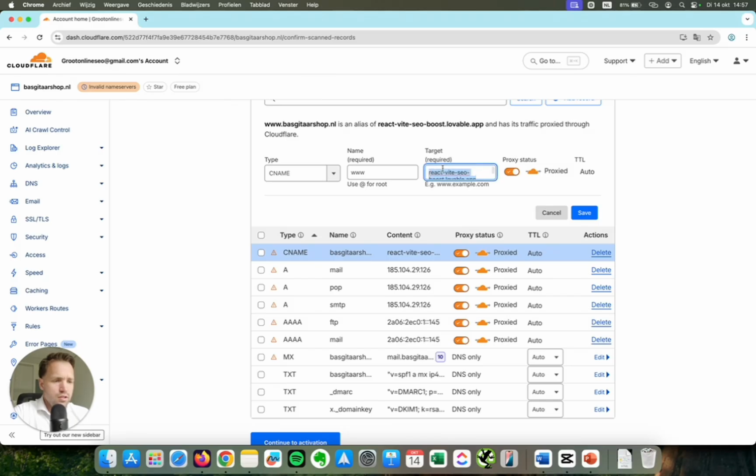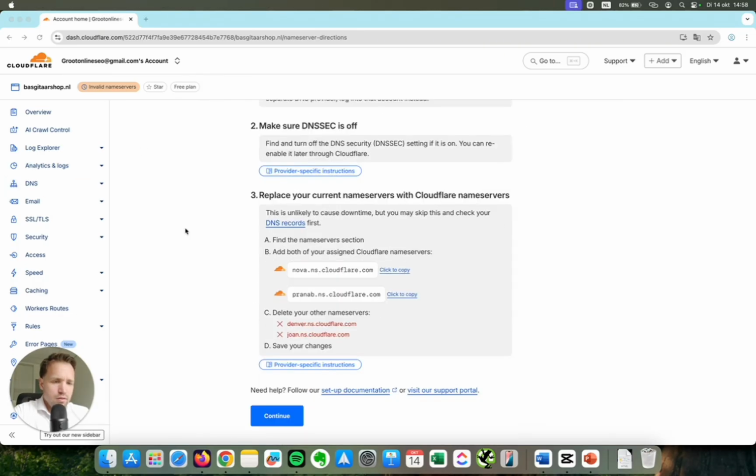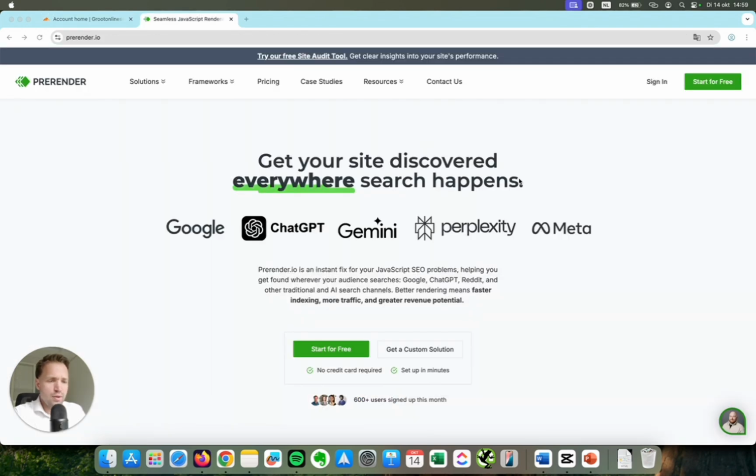Now for the other, go CNAME again, add here in the name www. Type in the location of where your Lovable app is hosted, or your other, or Bolt, or Replit. You hit save, and there it is. Now you go to continue activation. After you've done the pre-render setup, you need to change your name servers according to instructions here.